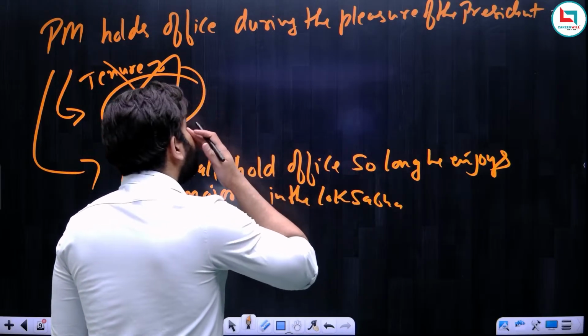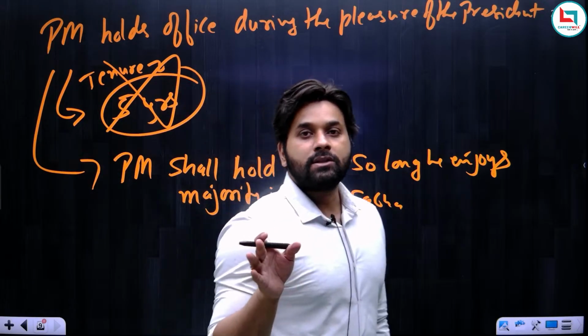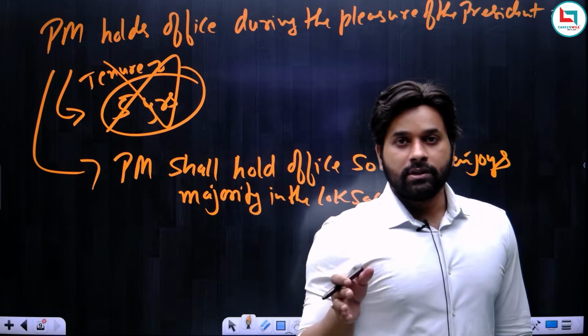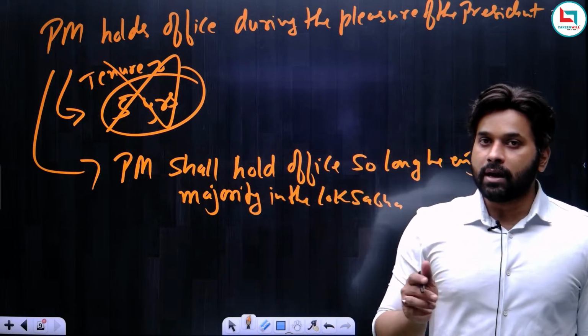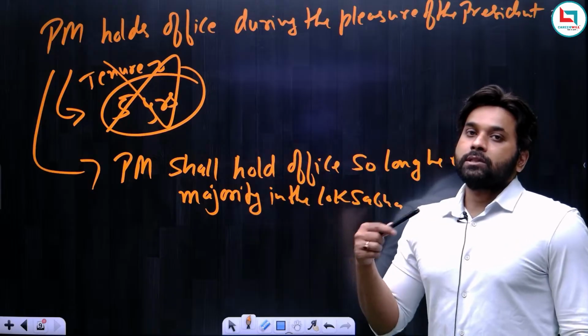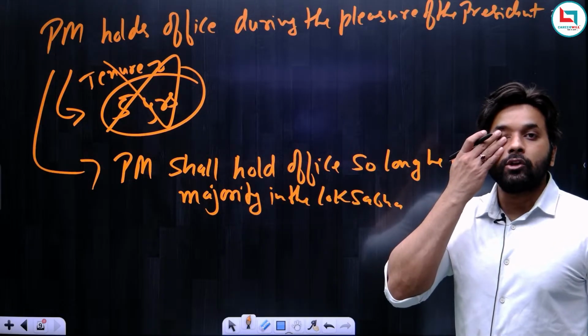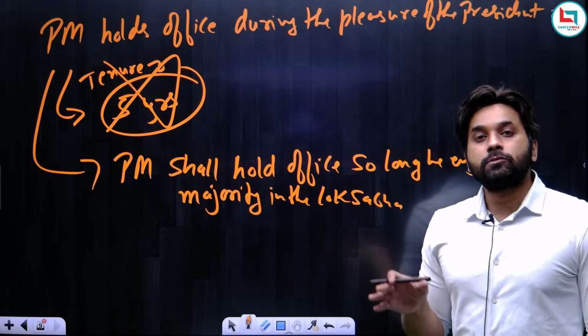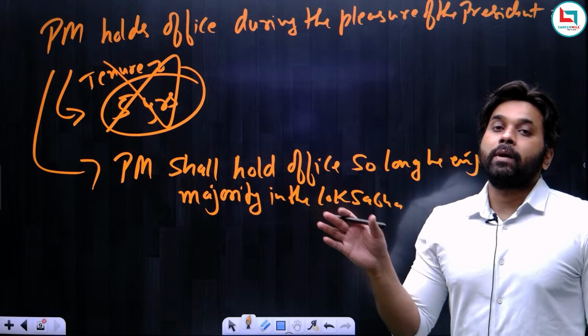So it means the president cannot remove the prime minister just like that. For this, there is a parliamentary convention, and the parliamentary convention is that the prime minister will be in office so long as he has a majority in the Lok Sabha, and so long as the prime minister commands majority in the Lok Sabha, he cannot be removed by the president.